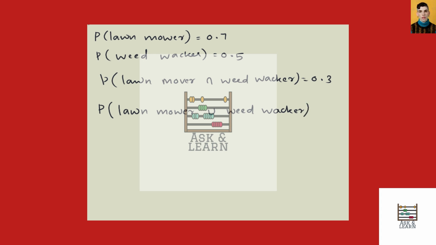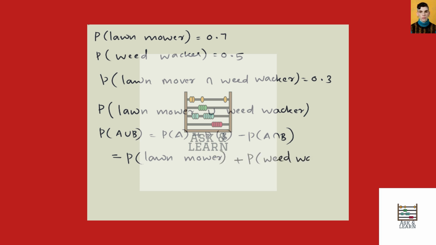Using the addition rule, probability of A union B can be written as probability of A plus probability of B minus probability of A intersection B. So here it is probability of lawn mower union weed walker is probability of lawn mower plus probability of weed walker minus probability of lawn mower intersection weed walker.